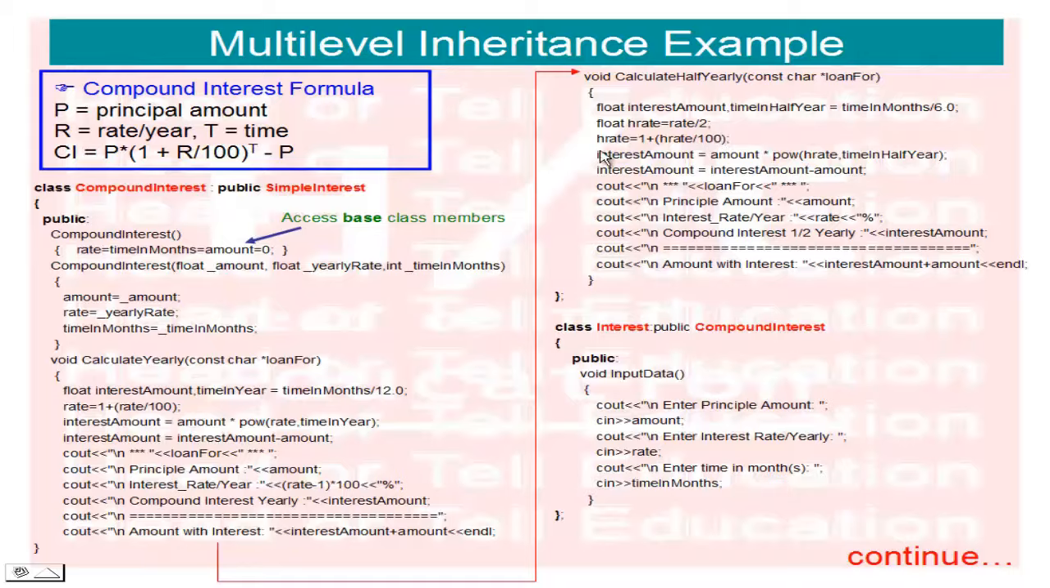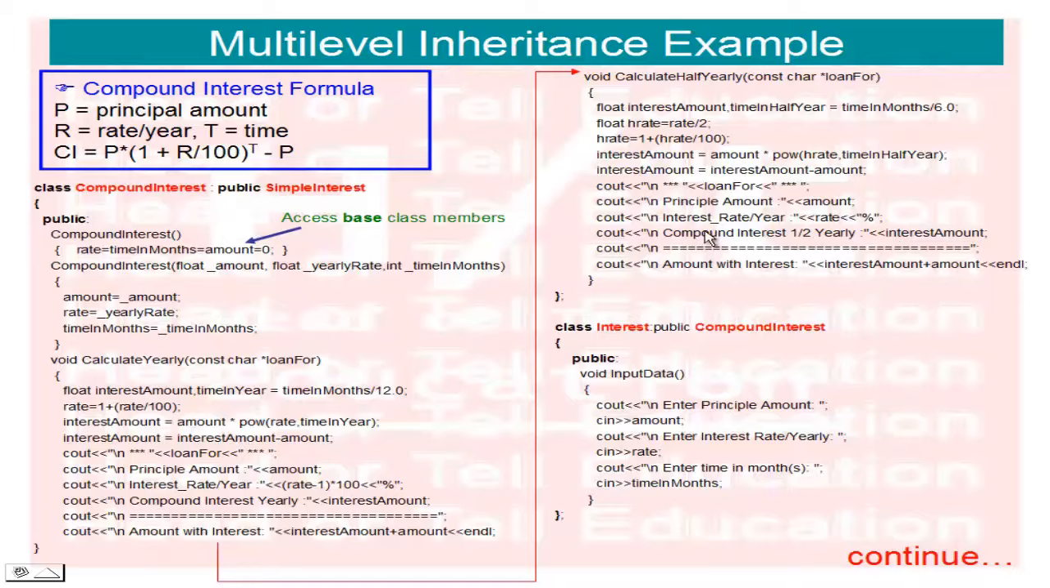Okay, now next half rate equals 1 plus h rate divided by 100. Okay, so half rate, and then next interest amount equals amount multiplied by power, half rate, comma, power of half year. Okay, so interest amount equals interest amount minus amount. Next, this is printing the output: amount, rate per year, compound interest half yearly, and the total interest with the amount.